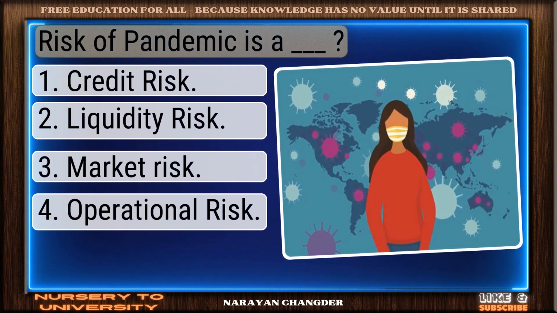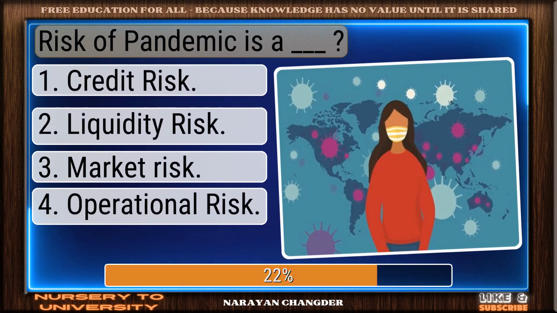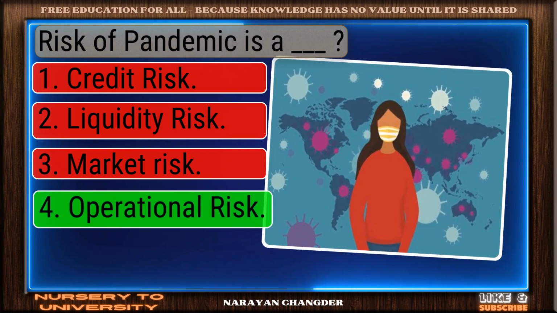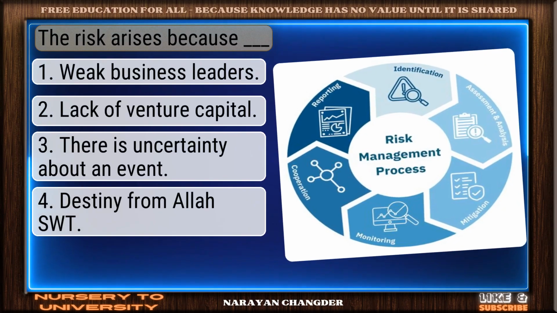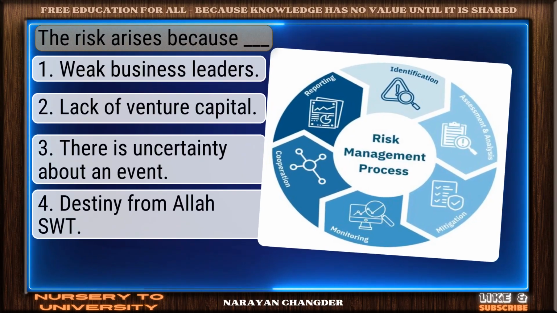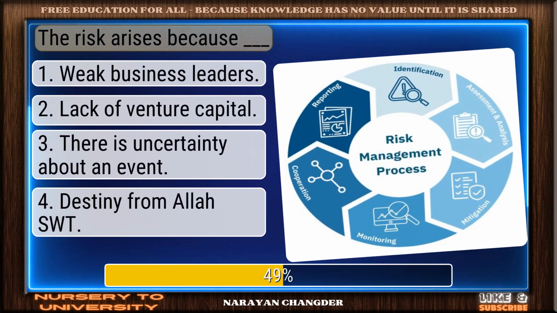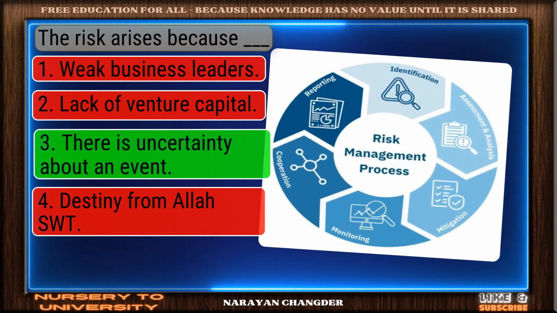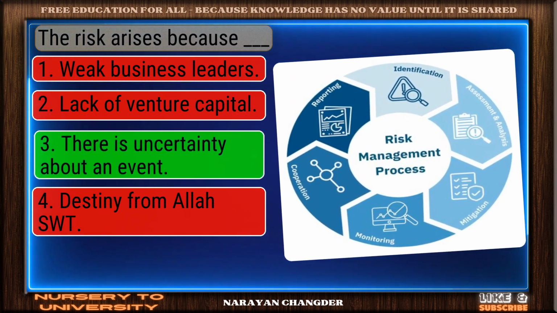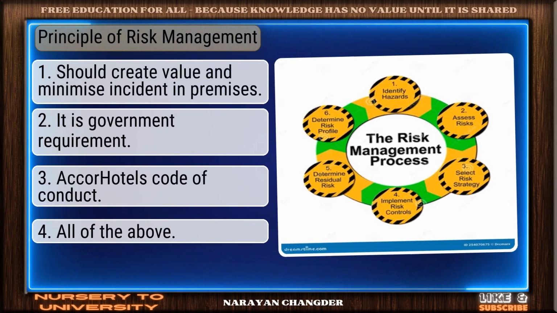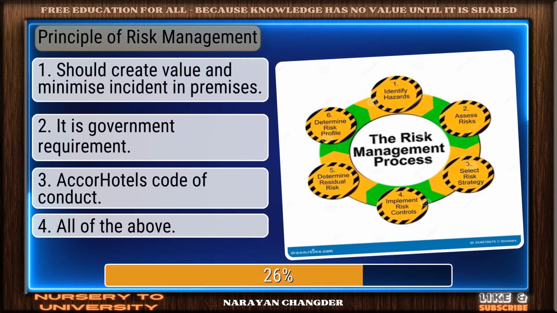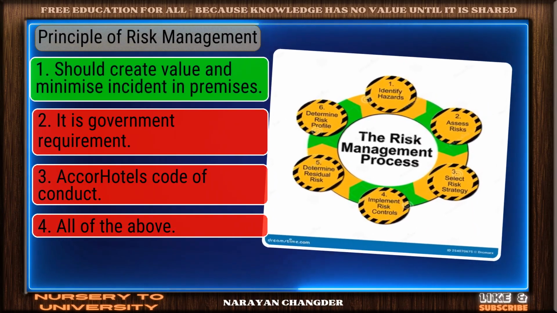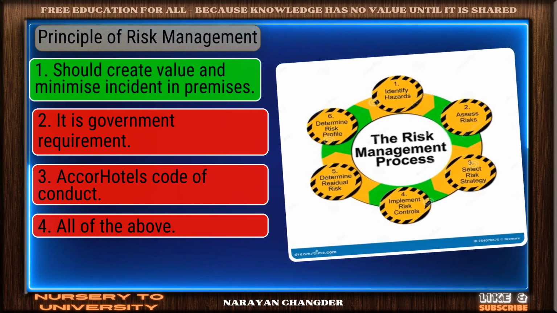Question number 53. Risk of pandemic is a dash. Good job. Your answer, operational risk, works well here. Question number 54. The risk arises because dash. Clear logic. Your choice there is uncertainty about an event is sound and 100% true. Question number 55. Principle of risk management. Right choice. Should create value and minimize incident in premises is the best answer.